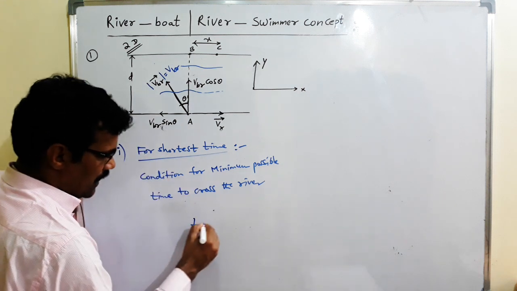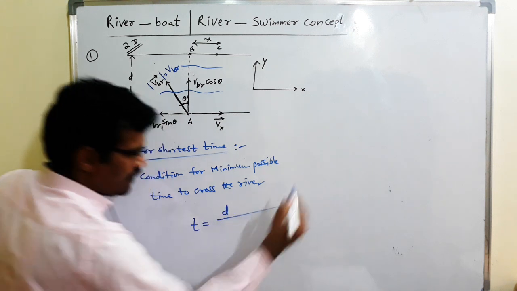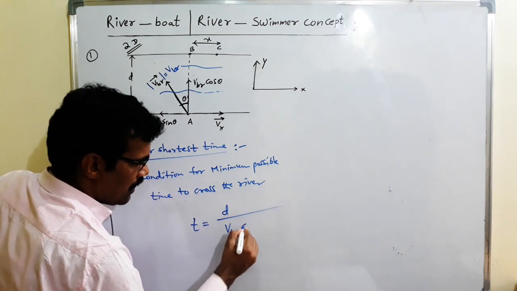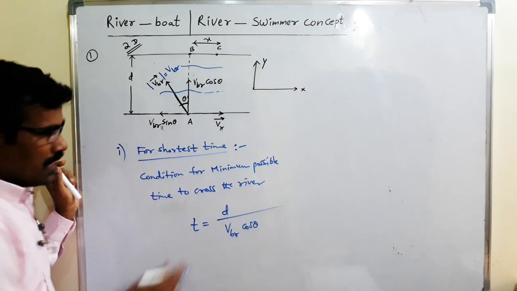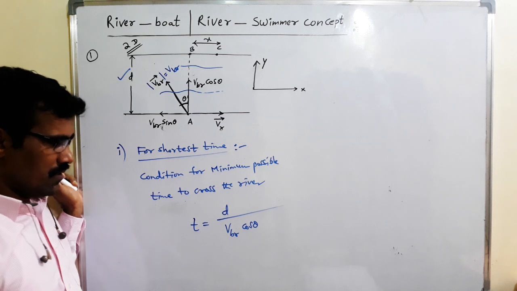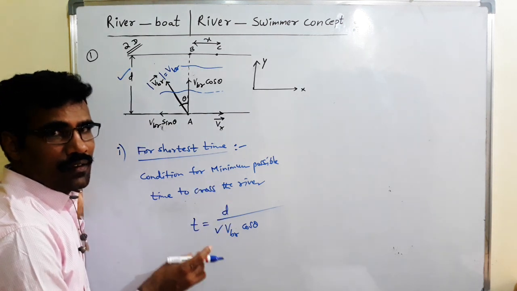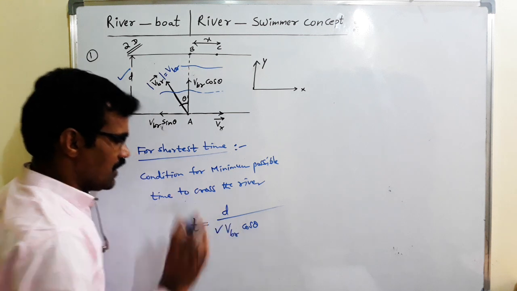We know the time taken by the boat to cross the river is D by VBR cos theta. Here D is constant, VBR is constant, and T depends on theta.